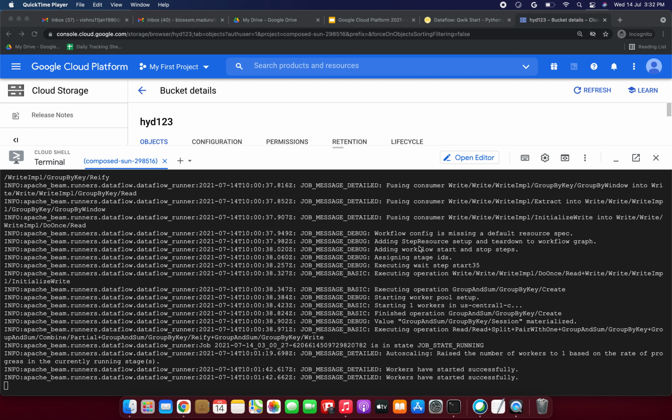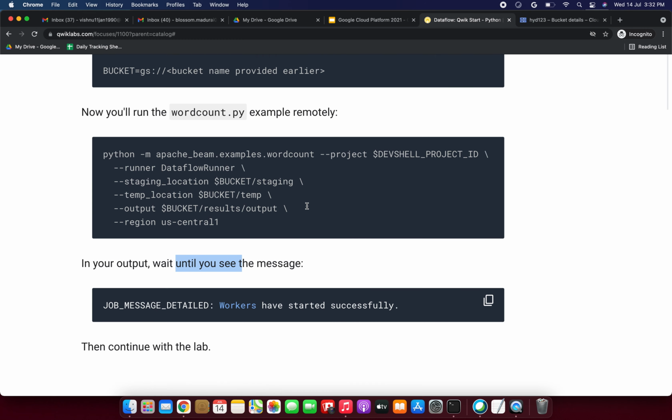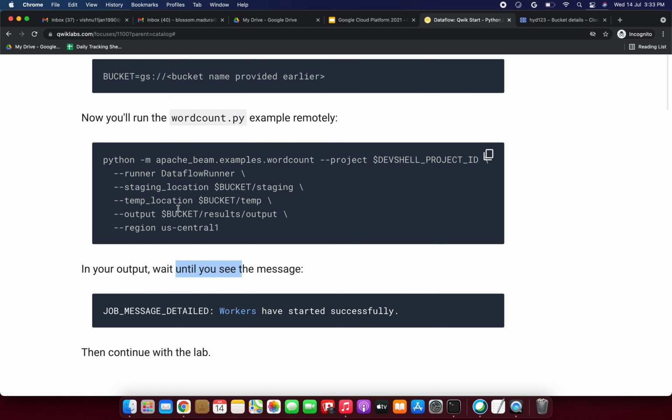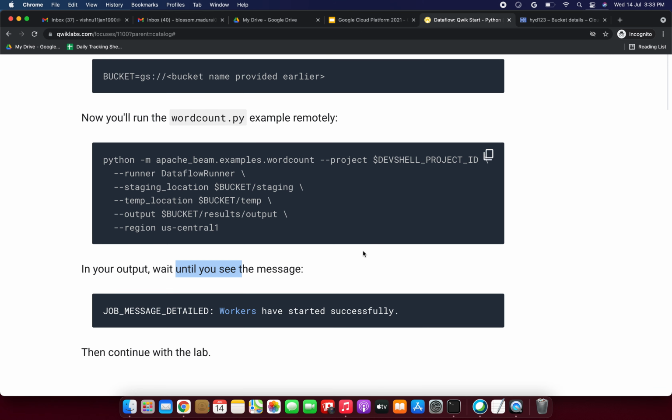Here I am running the same command we used in our last video. We have run this command, right? It is python -m apache_beam.examples.wordcount with the project, and this command only I have run. I am waiting for the result. Now we got the job message basic, job message detail, and workers have started successfully.